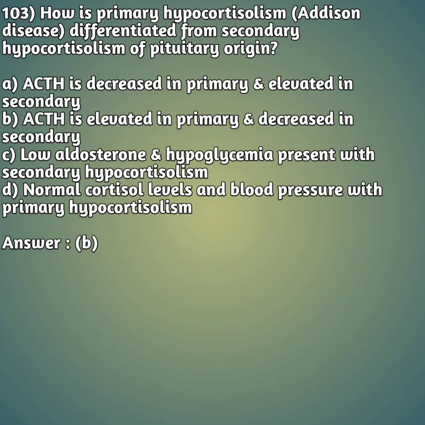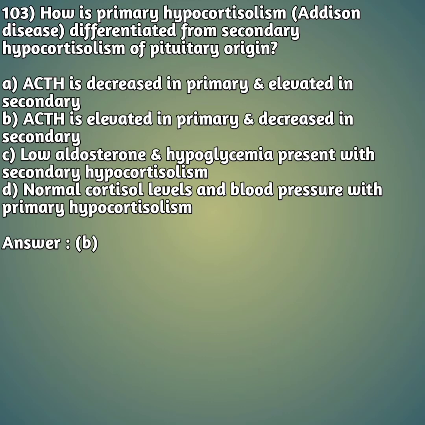Option B, ACTH is elevated in primary and decreased in secondary. Option C, low aldosterone and hypoglycemia present with secondary hypocortisolism. Option D, normal cortisol levels and blood pressure with primary hypocortisolism.